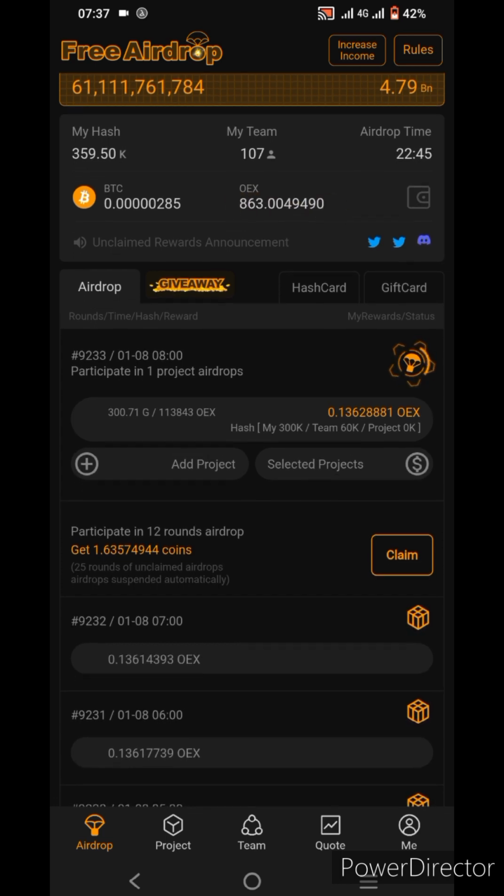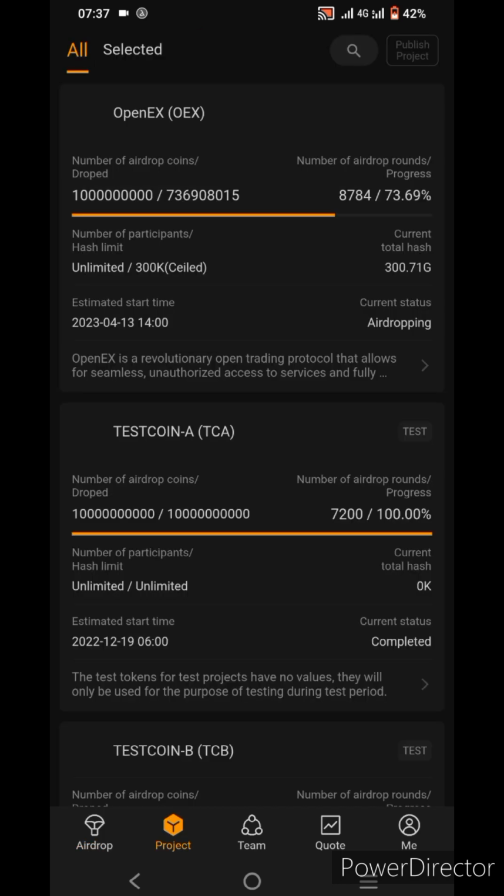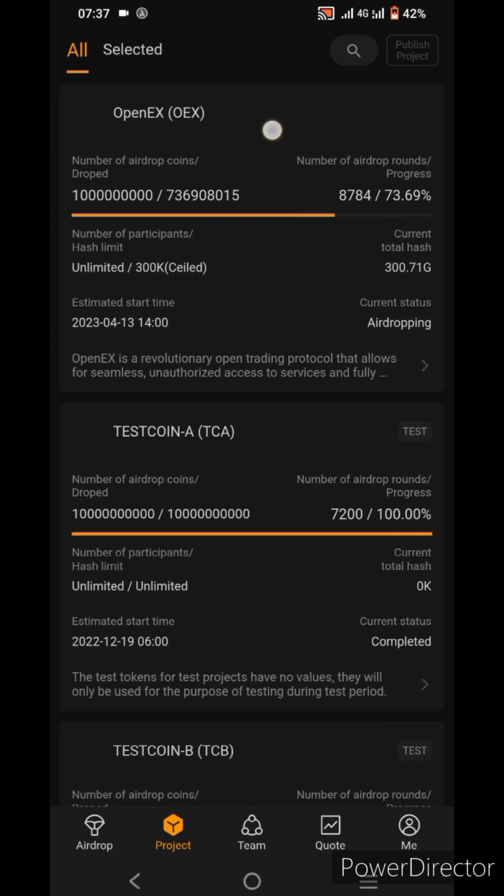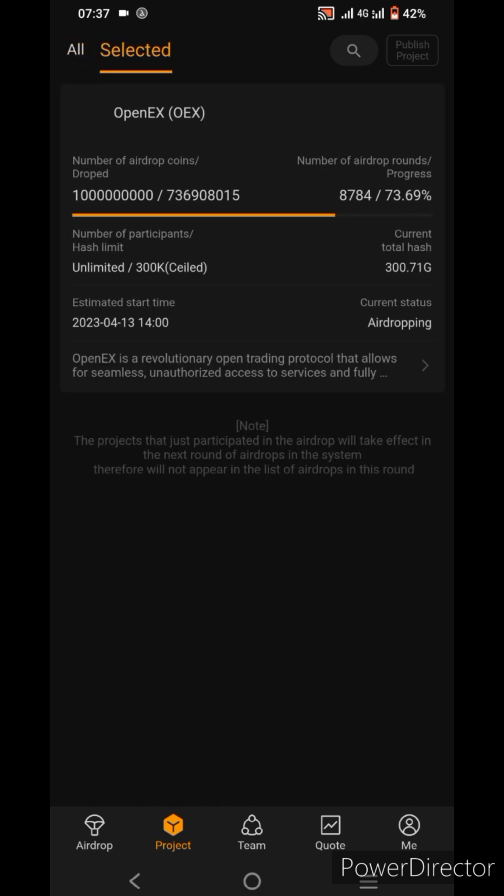You can see, if you click on the project, then there is the OEX project. You can see the open OEX project on the left side and down side.